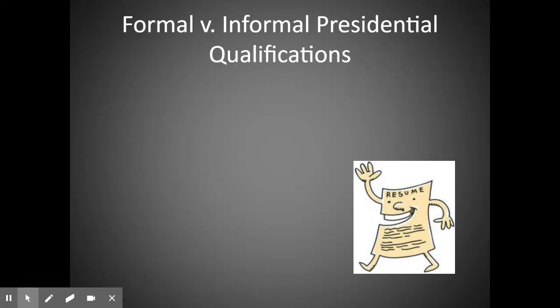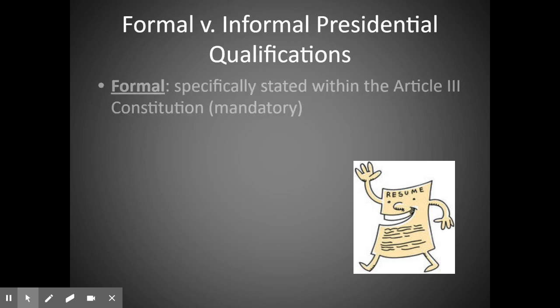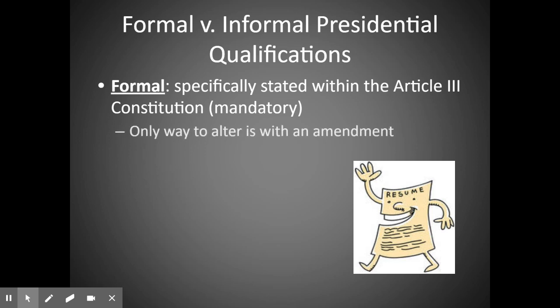All right, we're looking at the different qualifications to be eligible to be president of the United States. And this is a couple times this year that we've already looked at the terms formal and informal. So anytime you see the word formal, it means it's specifically stated in the Constitution. So formal requirements for president are stated in Article 3, which is the part of the Constitution that deals with the executive branch. They're mandatory. By law, you have to meet those requirements.